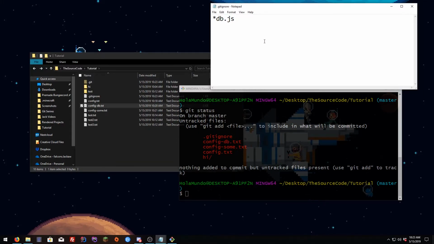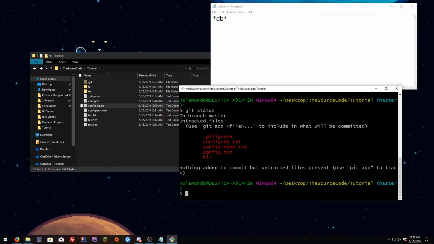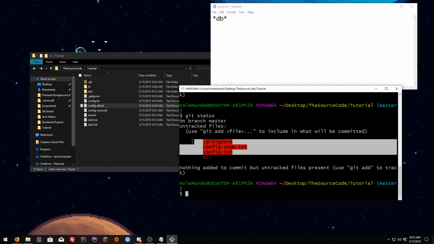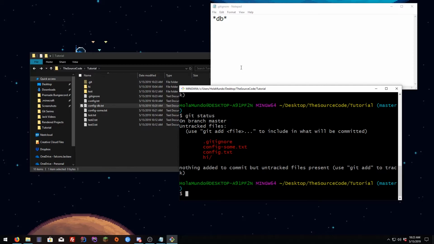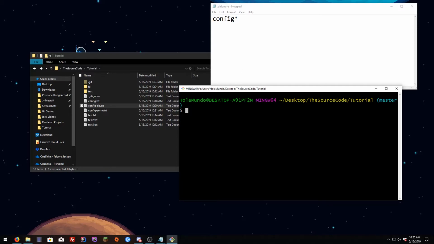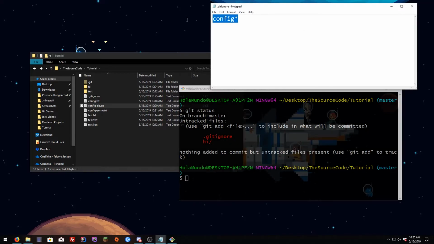So if you want to remove all files, use an asterisk there, hit git status, and you're gonna see that all the files got removed. Okay, so now I'm going to commit the changes, and you're gonna see in the status that every config file is not there.